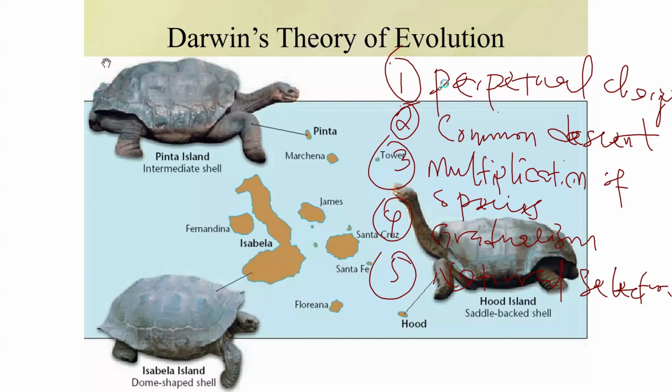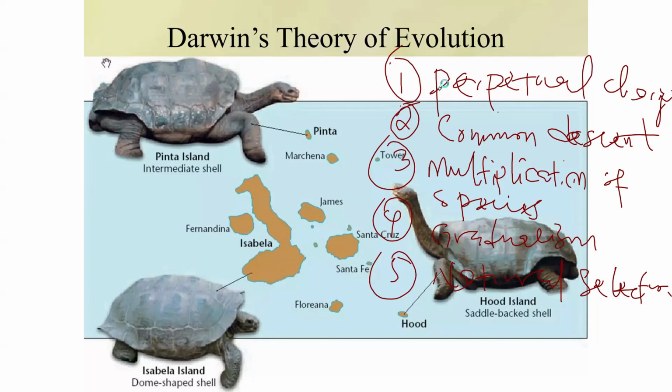And how is this being proved? It is actually by using fossil records. When living organisms are checked, it was observed that the first organisms that existed on Earth varied or changed from one another. I think the concept of perpetual change is clearly understood: living organisms are neither constant, they change. And then the second one is common descent.